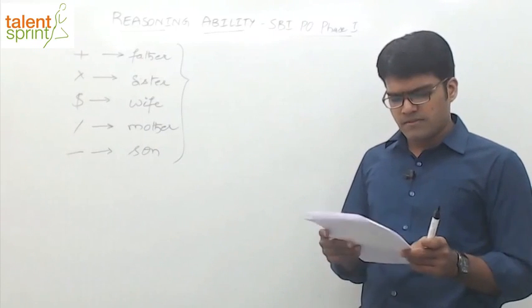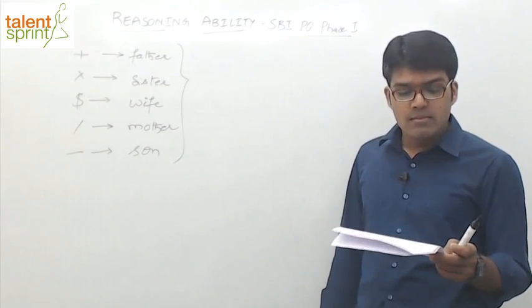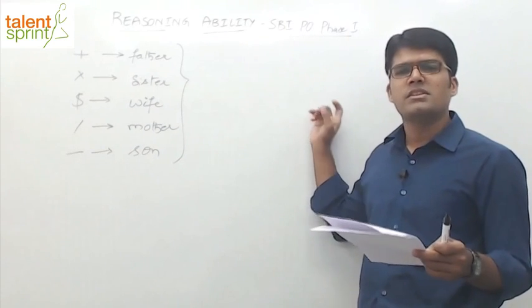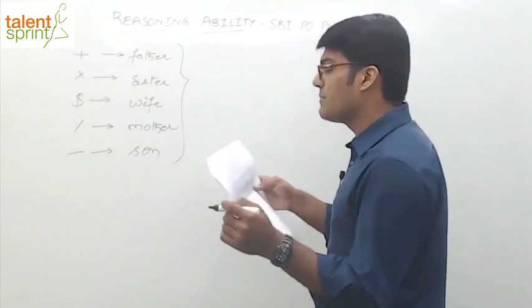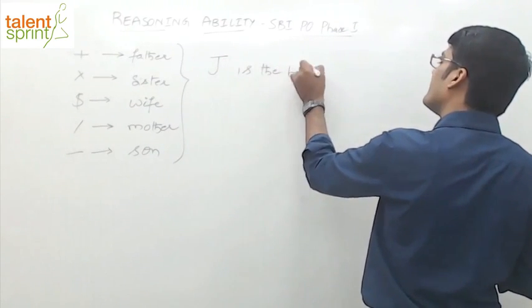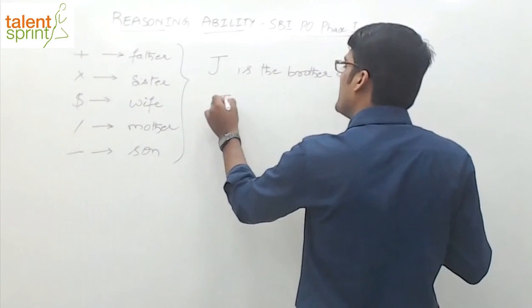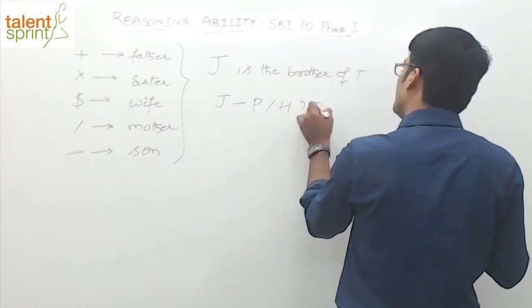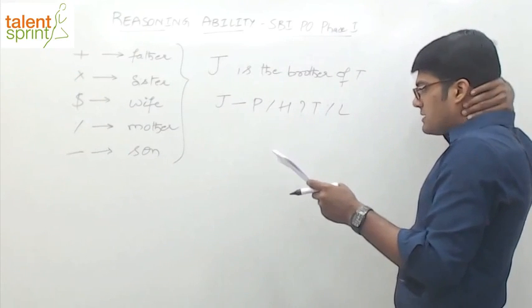Now, different questions based on this. First one: what should come in place of the question mark to establish that J is the brother of T in the given expression? So again, an equation is given with a relationship, a very popular model. We have to find out what comes in place of the question mark so that the relationship is correct. What is the relationship, by the way? J is the brother of T. We want J to be the brother of T. What is the given equation? J division P percentage H question mark T percentage L.